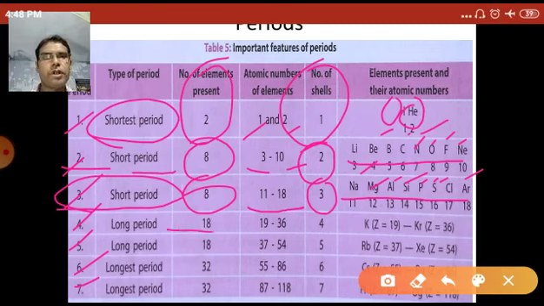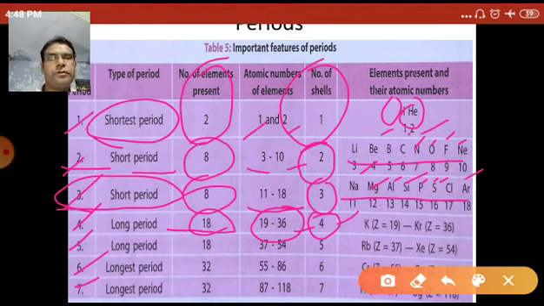In the fourth period, there are 18 elements, atomic numbers 19 to 36, with 4 shells present, and the elements start from potassium to krypton.